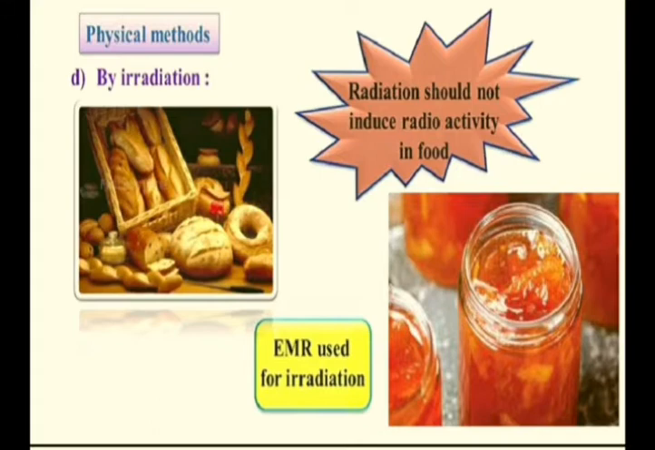Radiation should not induce radioactivity in the food. Actually, whenever we treat the food with a specific kind of radiation, that radiation should not affect the food. So that's why we have specific kinds of radiations, and it is a very specific process. It is used for those food items which are very precious, or which we are going to supply to a specific no-contamination zone.